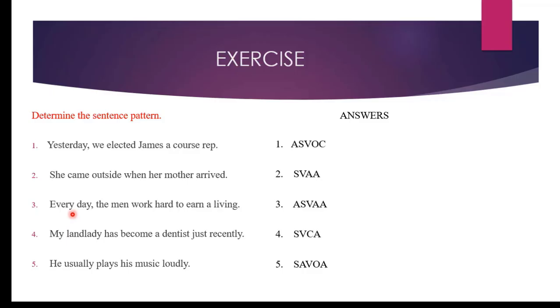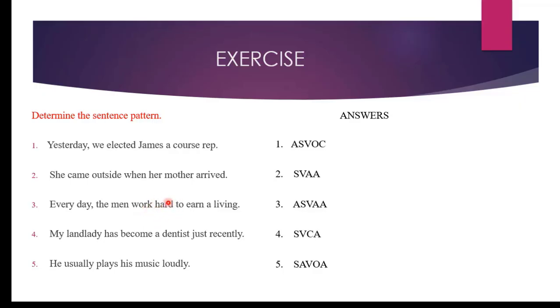The third one, "Every day the men work hard to earn a living." What is the sentence pattern? It is ASVAA. Why is it so? Every day gives us information about how frequent or time of the occurrence. The men becomes our subject, so we have S. Work becomes our verb because it is the action. How do they work?